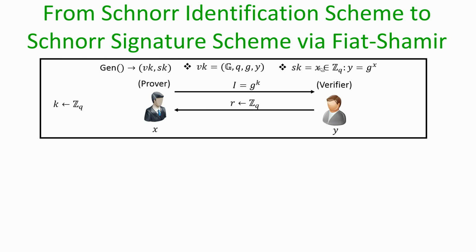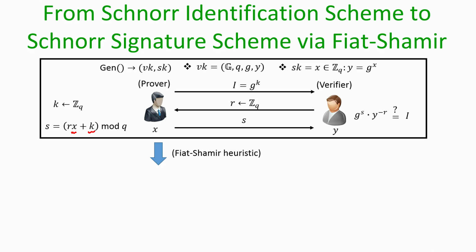The prover in the identification scheme wants to prove that it knows the discrete log x. So, to prove that, it commits to a randomly chosen value k by submitting g to the power k. The verifier throws a random linear combiner little r, and the prover has to come up with the response s, namely a linear combination of the discrete log x and the value k which it has committed. And to verify, the verifier checks whether g to the power s multiplied by y to the power minus r is equal to the commitment of the prover or not.